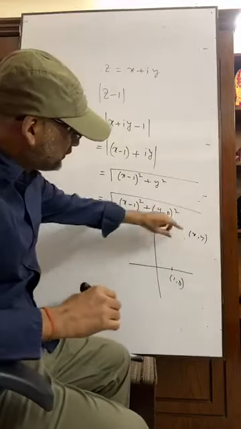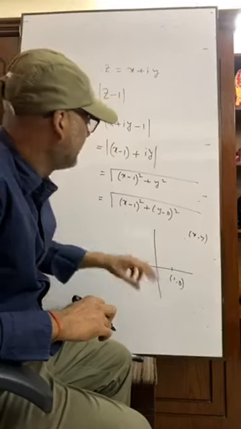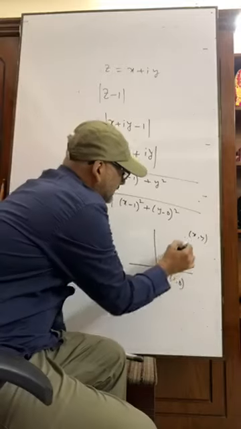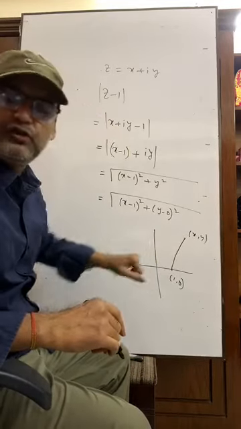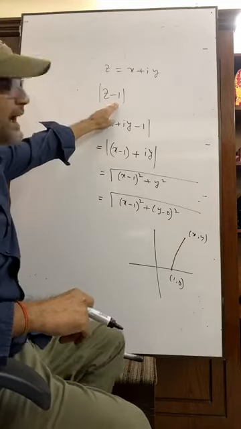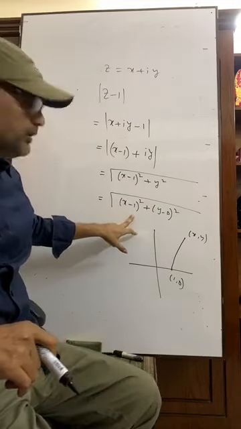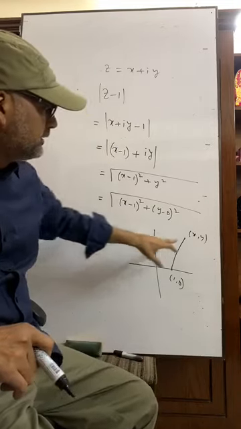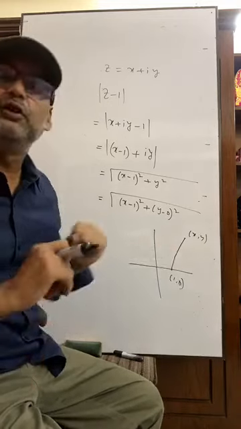So the distance between this 1, 0 and x, y is this. If we find the distance, then we will get root over x minus 1 whole square plus y minus 0 whole square. So absolute value of z minus 1 means it is the distance of the moving point x, y from 1, 0. Is it?